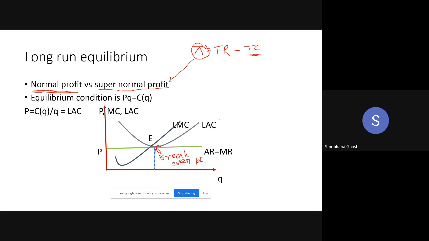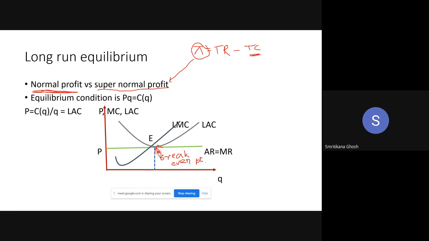Any doubt with the long run equilibrium in this slide? Ma'am, the point E is a specific point, meaning LMC is passing through the minimum of LSE, because in this diagram there is some difference. Yes, I could not draw that, but it should be the minimum.